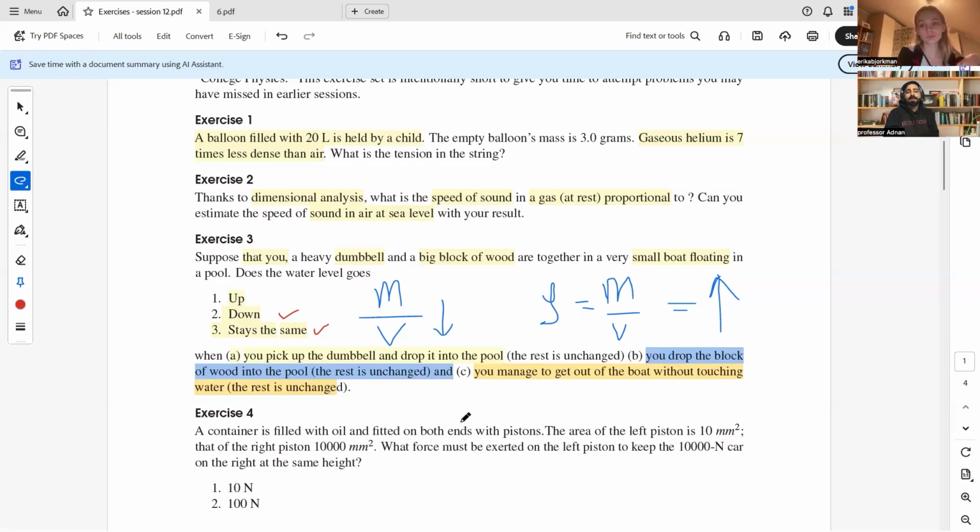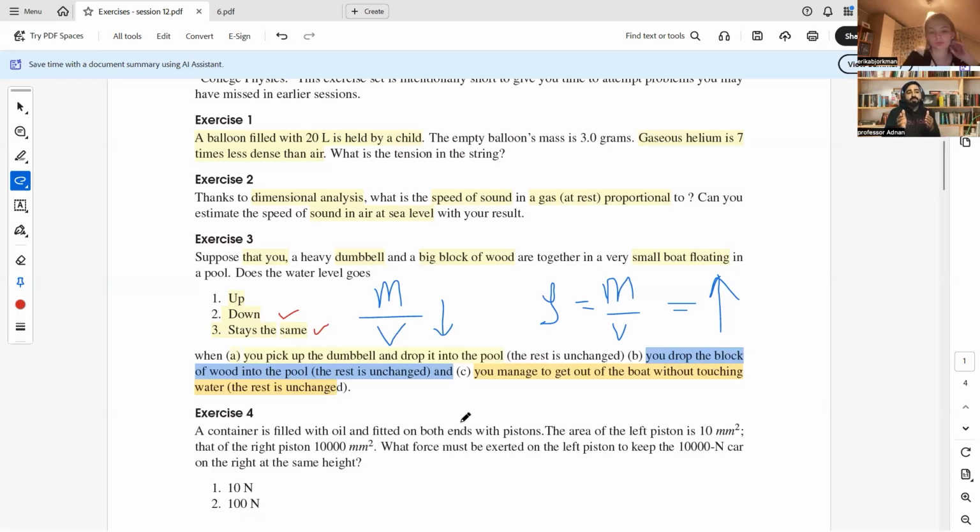But on the other hand, if he is just going out of the boat, moving out of the boat is actually reducing the weight of the boat. Still, two things are within the boat: a dumbbell and a wooden block. Now the boat weight has been reduced.